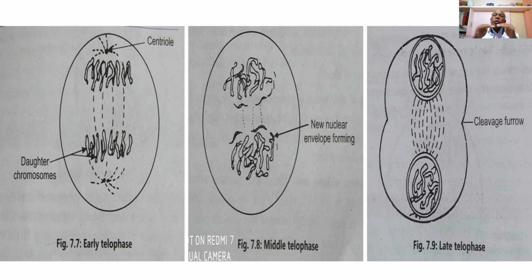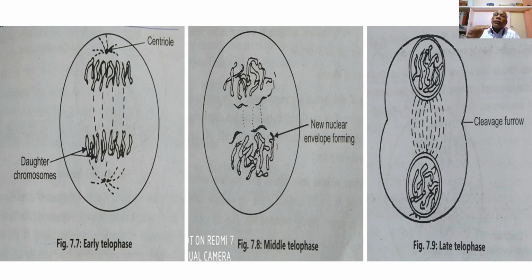It deepens, moves inward, and finally meets in the center to form the membrane between the two daughter nuclei, ultimately dividing the entire cell into two daughter cells